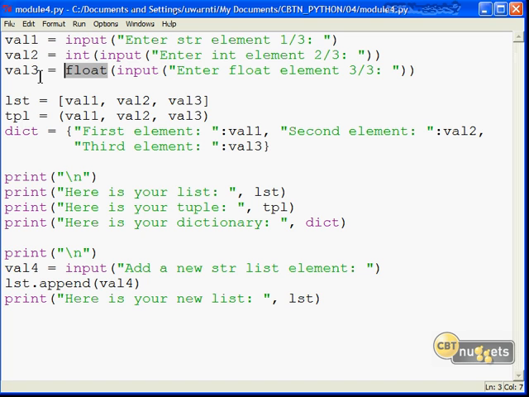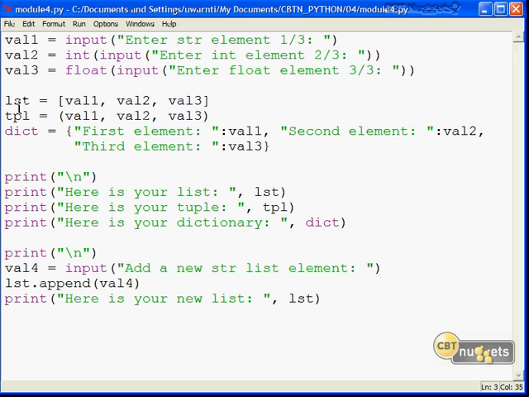Now remember, we haven't yet gotten into debugging and exception handling. So right now, this procedural code is really fragile, because if someone were to put in, say, an integer for their string or a string for their integer, things could go very bad very quickly. This is just to get us gradually into the scheme of thinking Pythonically.